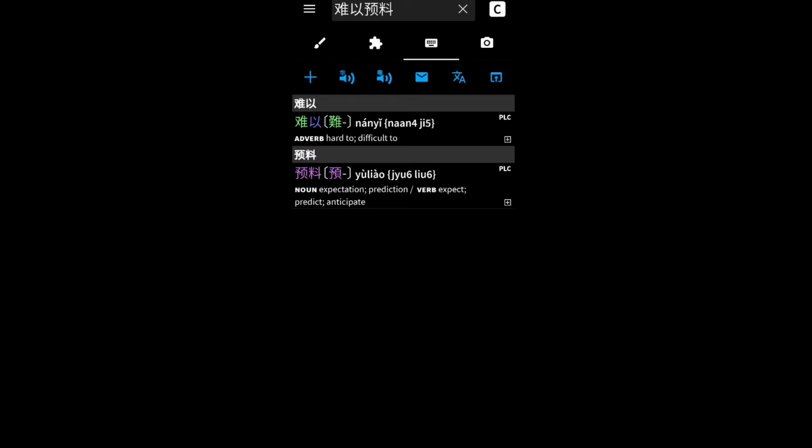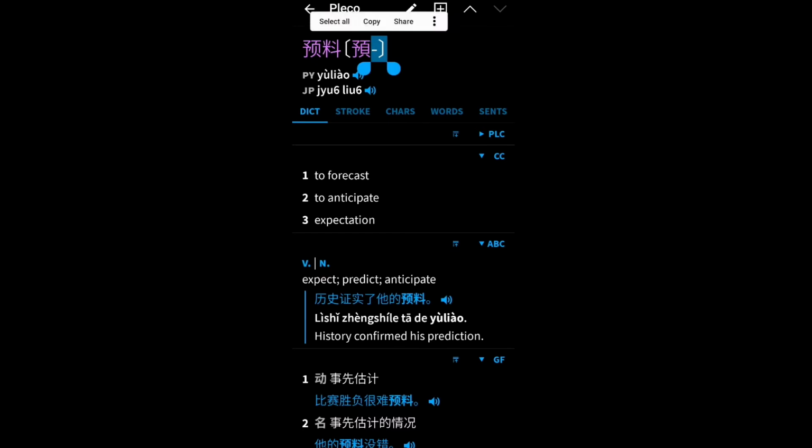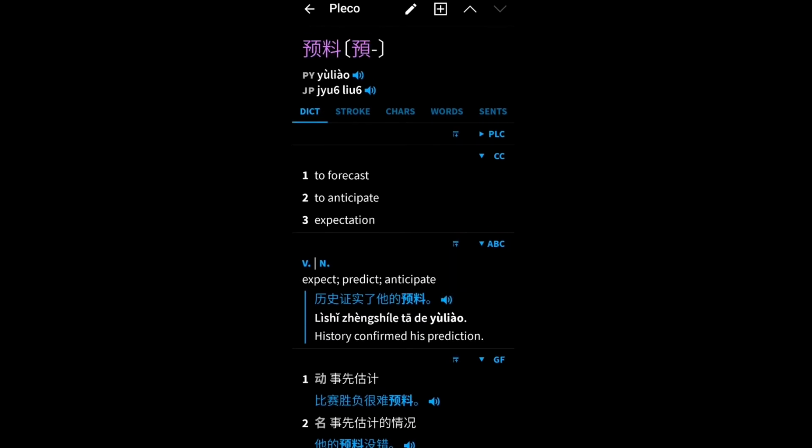Alright, so I want to look right now at the word YuLiao, which was the new word for me, and we're now looking at the app Pleco. Right before I made this video, I pressed the plus up here where you see this pen, so now it's in my cards. I want to find out the meaning of the word, and it is to forecast, to anticipate. YuLiao. As you can see, both are purple.